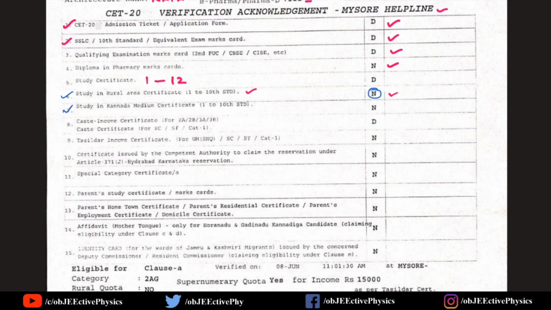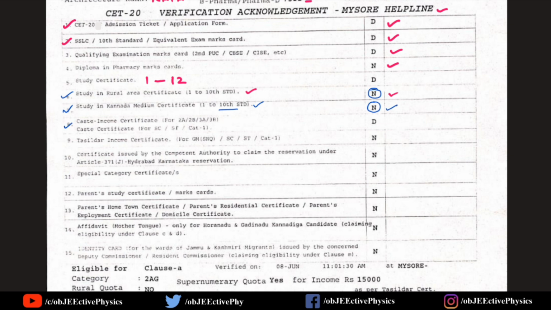Seventh point, study in Kannada medium certificate. If you want to claim Kannada reservation, it is also mandatory. You should have studied first standard to 10th standard in Kannada medium. If you are an English medium student from first standard to 10th standard, or at least 1 year out of 10, it is not applicable to you.